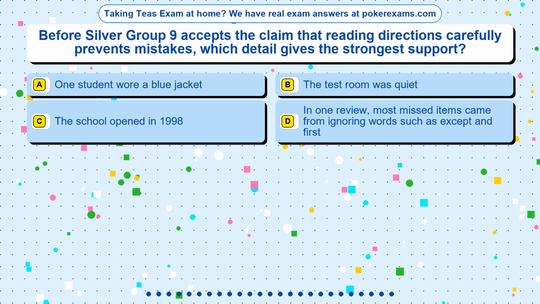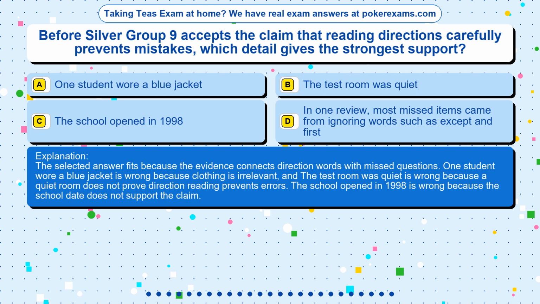The correct answer is option. The selected answer fits because the evidence connects direction words with missed questions. One student wore a blue jacket is wrong because clothing is irrelevant, and the test room was quiet is wrong because a quiet room does not prove direction reading prevents errors. The school opened in 1998 is wrong because the school date does not support the claim.